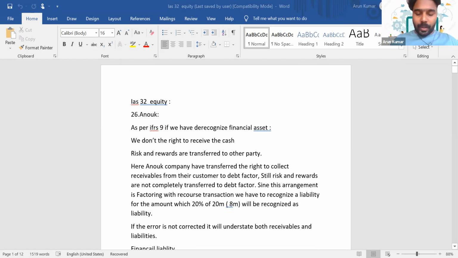Then with regards to revaluation, yeah, so these are the types of questions that can be tested with regards to this particular standard.